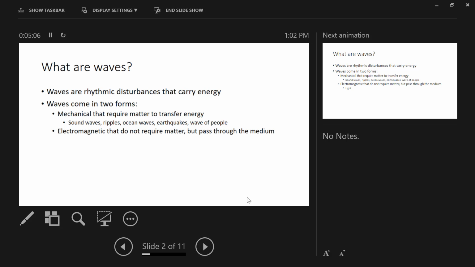In space, a lot of space is empty. It's open. It's devoid of matter. It's a vacuum. And light can travel through that because light is an electromagnetic wave that does not require matter in order to propagate. And so light is an example of an electromagnetic wave.